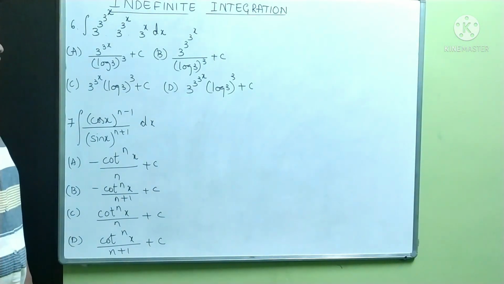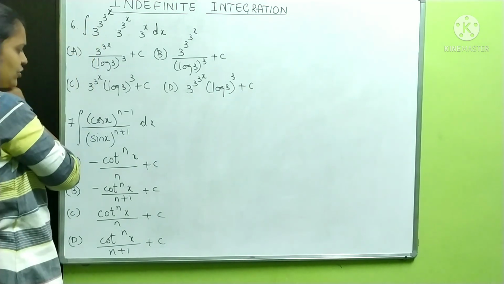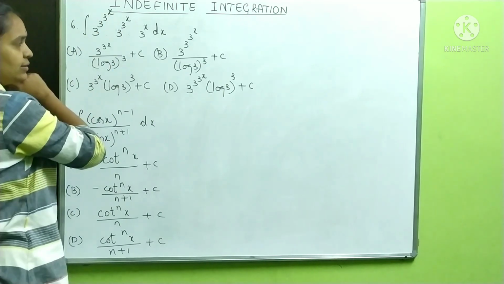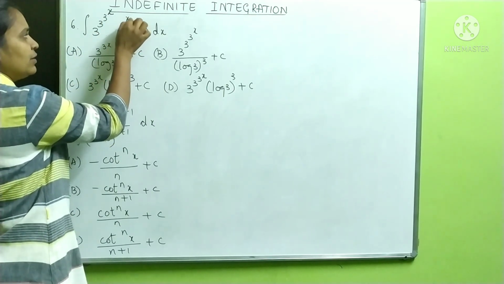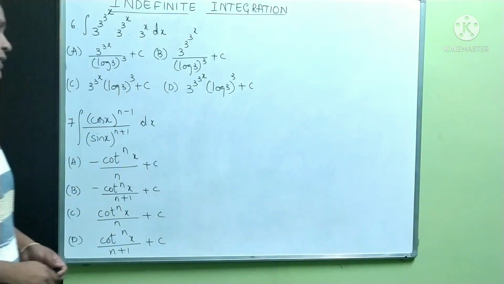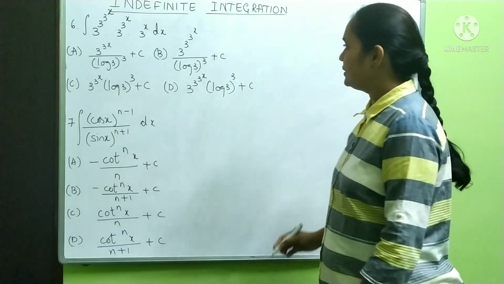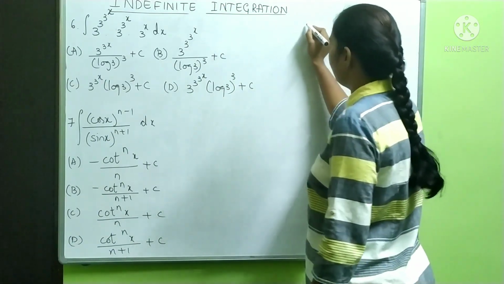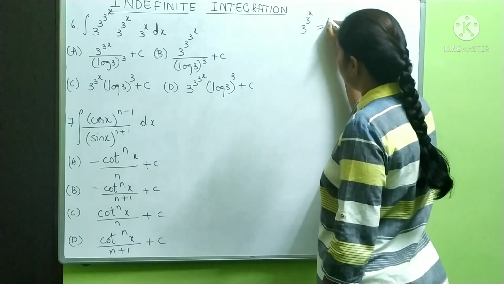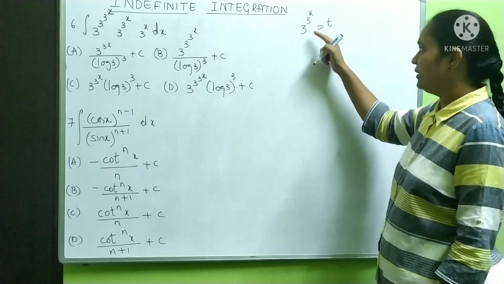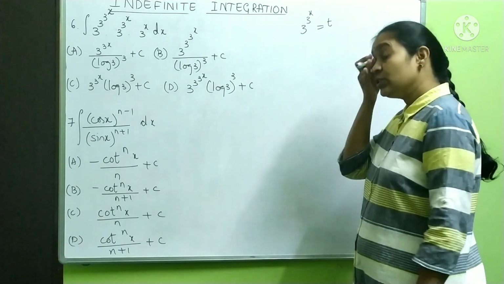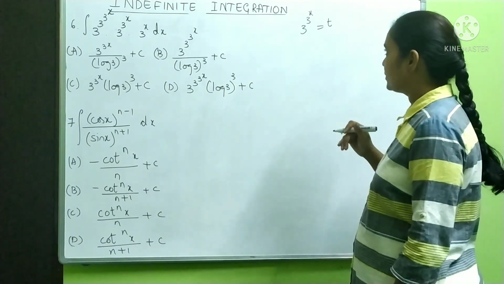Look at this. Sixth one. Integration of 3 to the power 3 to the power 3 to the power x into 3 power x into 3 power x into dx. You have to integrate this. What I will do here is, let me take like this, 3 power x is equal to t. So if substitution is taken, you have to find out what is dx also.